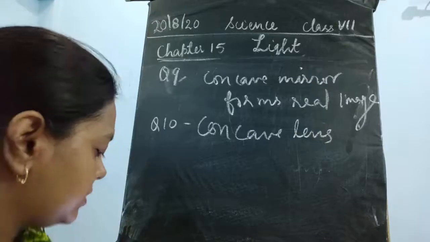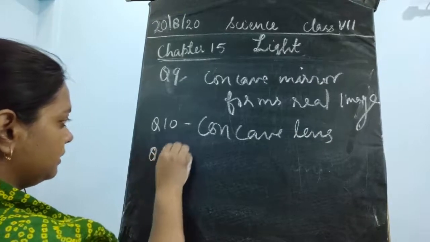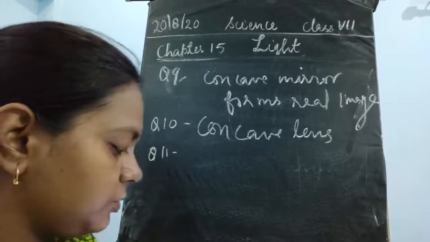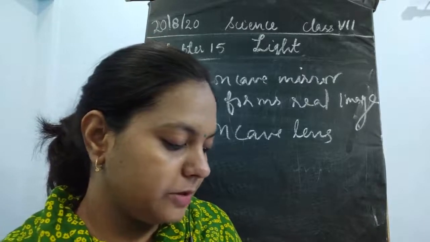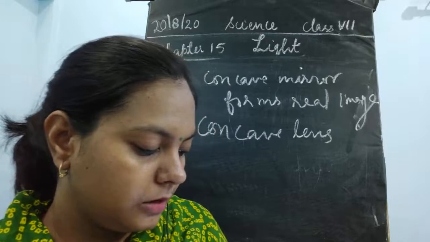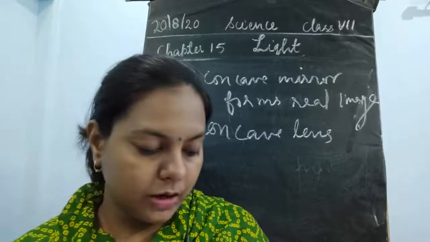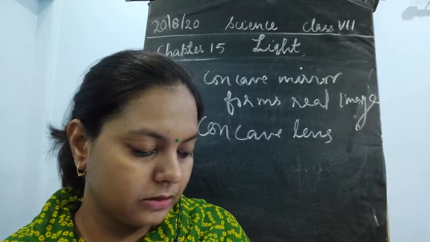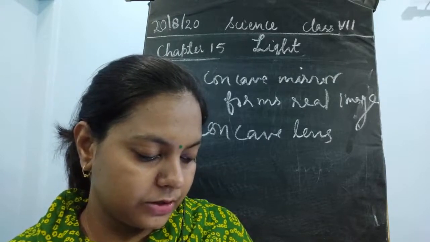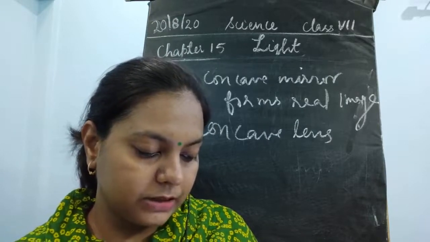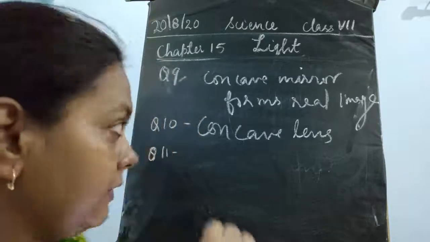The next is question number 11. Choose the correct option: a virtual image larger than the object can be produced by which of the following? The options are concave lens, convex mirror, concave mirror, or plane mirror. So the answer for this question: a virtual image larger than the object can be produced by a concave mirror.